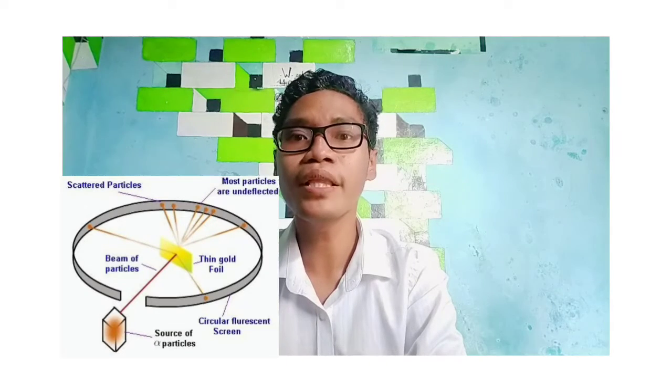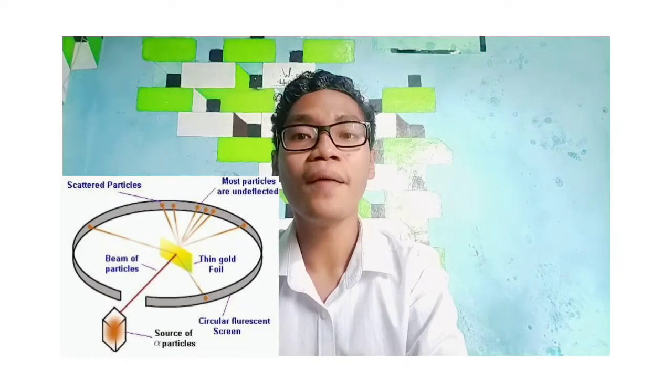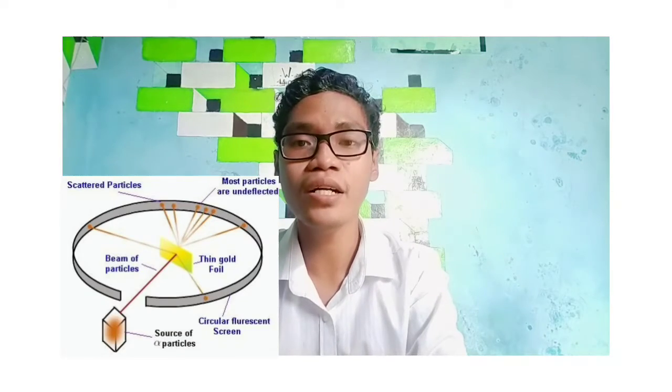An alpha particle has a mass four times the mass of a hydrogen atom and a positive charge twice the charge of an electron. This experiment is called the Geiger-Marsden experiment. The name of this experiment was taken from two of Rutherford's students, Hans Geiger and Ernest Marsden.